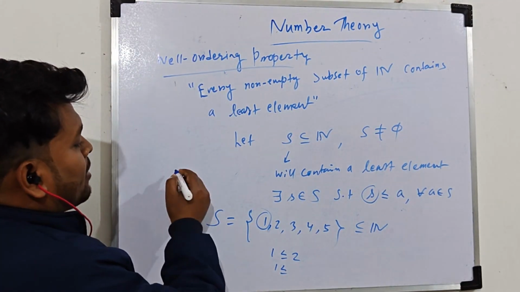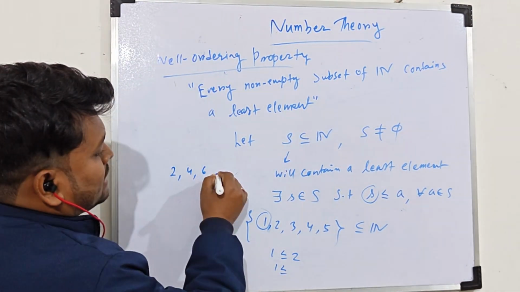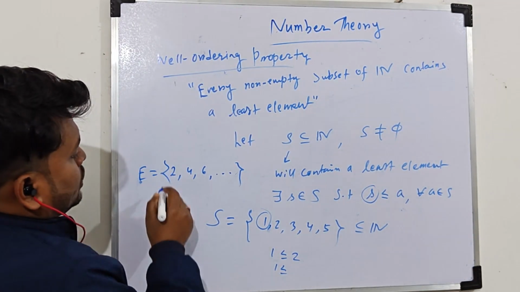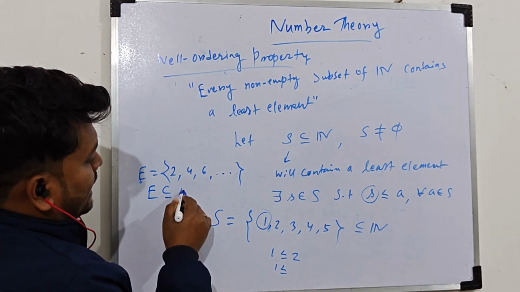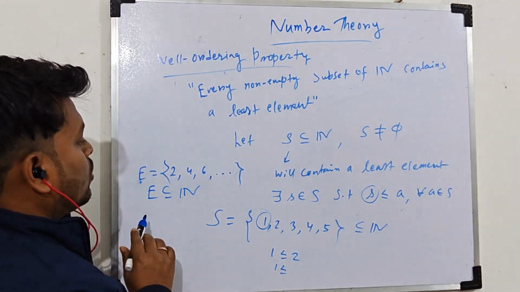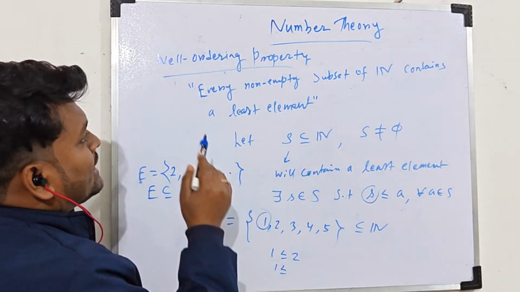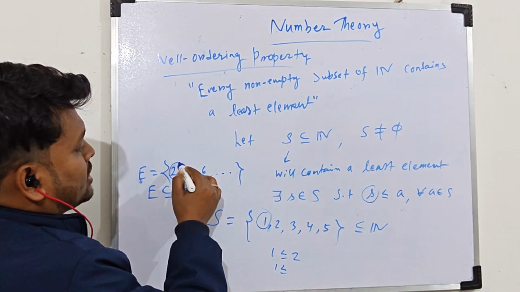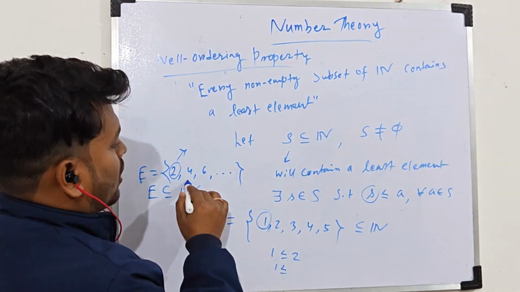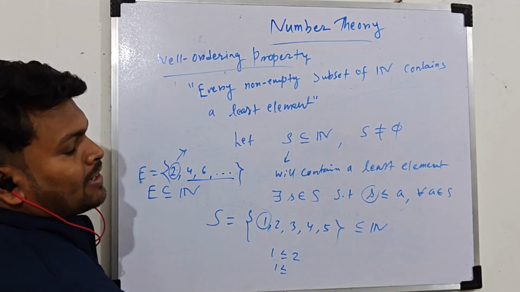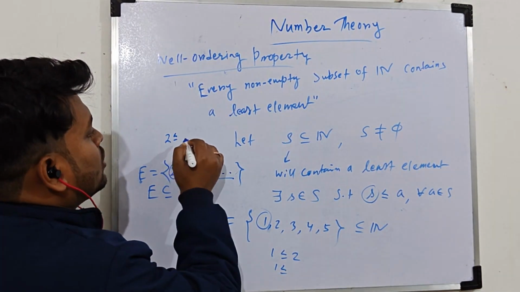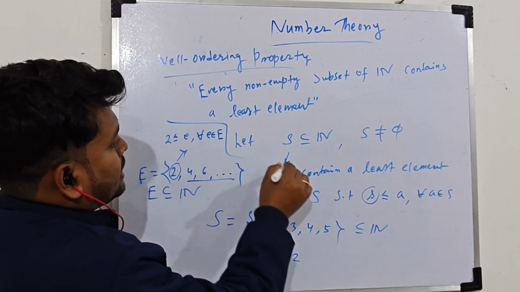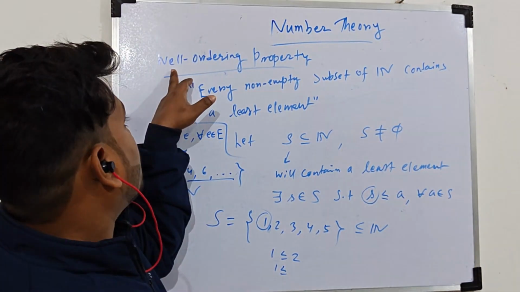Similarly, if you consider the set of even numbers, that is 2, 4, 6, dot dot, this is the set of even numbers, you can write it as E, then E is a subset of N and also non-empty. So by this property there is a least element in E, so you can see simply this 2 is the least element. For all other elements from this E, 2 will be the least element. So you can write 2 is less than or equal to all elements e from this set E. Okay, so this is the well-ordering property.